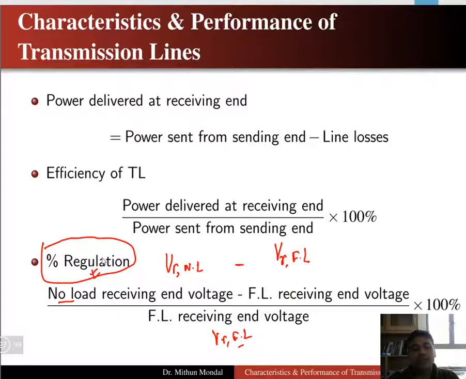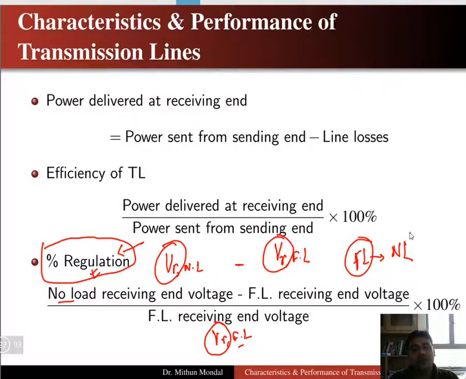So here one point has to be noted, that whenever we are discussing the voltage regulation, every term is a receiving end quantity. The receiving end voltage is the quantity which we determine from the full load to the no load condition. So what is the receiving end voltage when it is in full load condition? What is the receiving end voltage when it is in no load condition? If we know that, we can find this ratio to determine the voltage regulation of the transmission line.